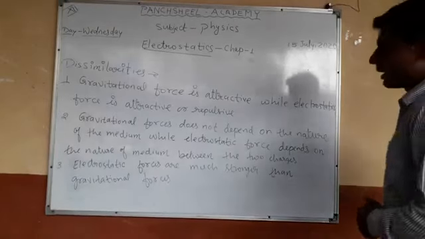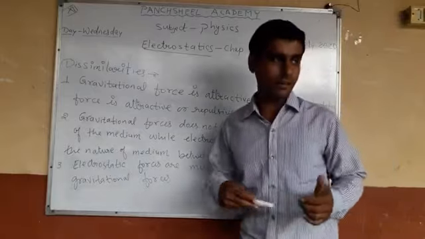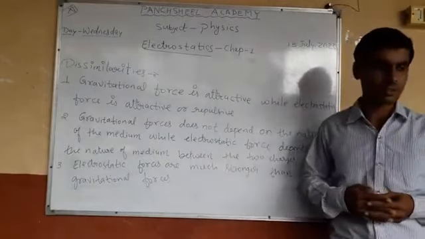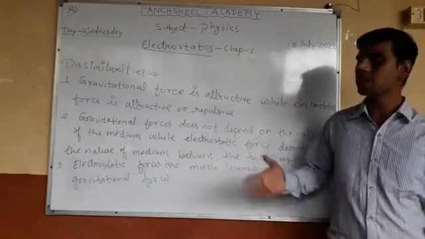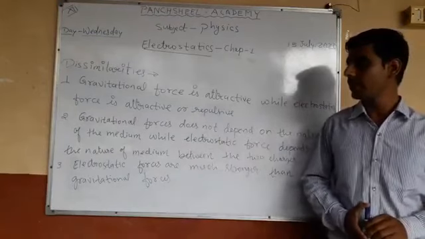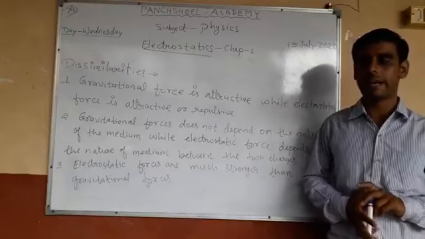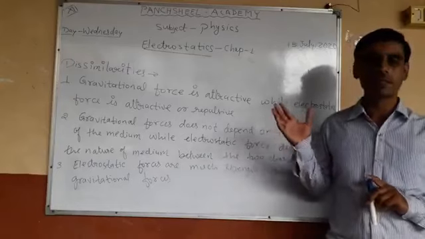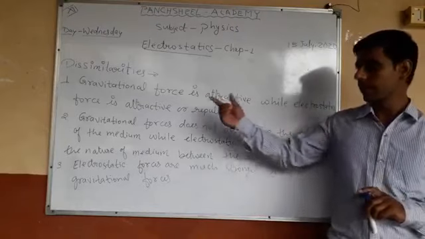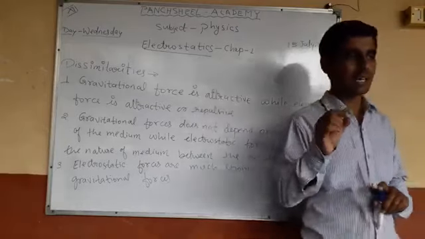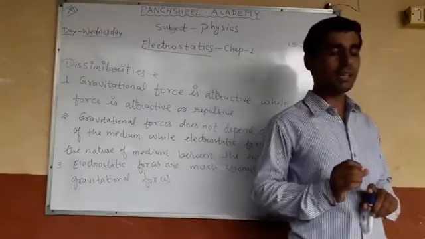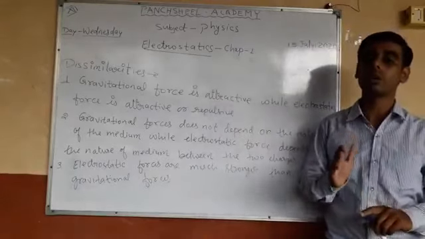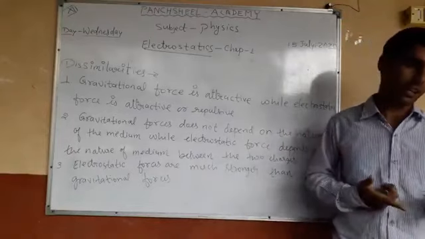These are the dissimilarities between gravitational and electrostatic forces. First, the dissimilarity depends on the nature. The gravitational force is always attractive in nature, while the electrostatic force may be attractive or repulsive depending upon the charges.